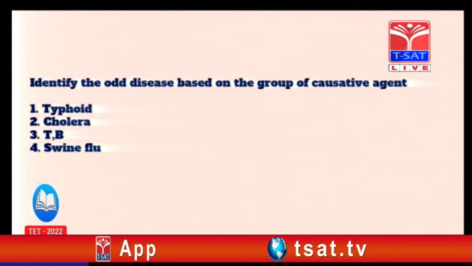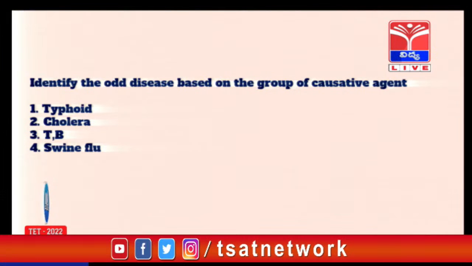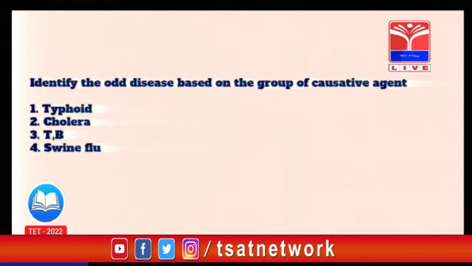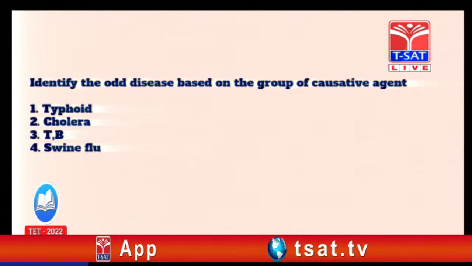Identify the odd disease based on the group of causative agents. See here very clear. All the diseases are there: typhoid, cholera, tuberculosis and swine flu. So what is the difference? Typhoid, cholera, tuberculosis, TB are caused by the bacteria. Only swine flu is caused by the virus. So virus is the answer.